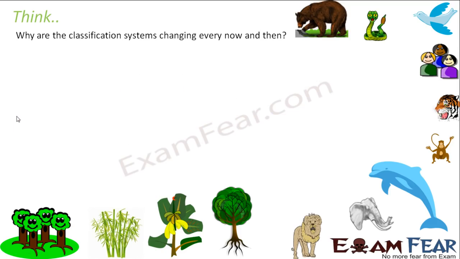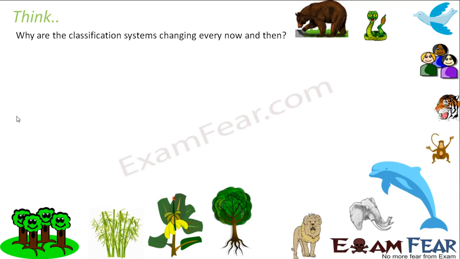Why are the classification systems changing every now and then? As I said, in earlier days, scientists thought that it is good enough to have two kingdoms, plant kingdom and animal kingdom. But later, with time, scientists came up with new types of organisms which could neither be differentiated as plants nor as animals. So they came up with new classification systems. And even now it is seen that the classification systems keep changing very frequently. So why does that happen? Just think over it. Why do you think the classification system keeps changing?